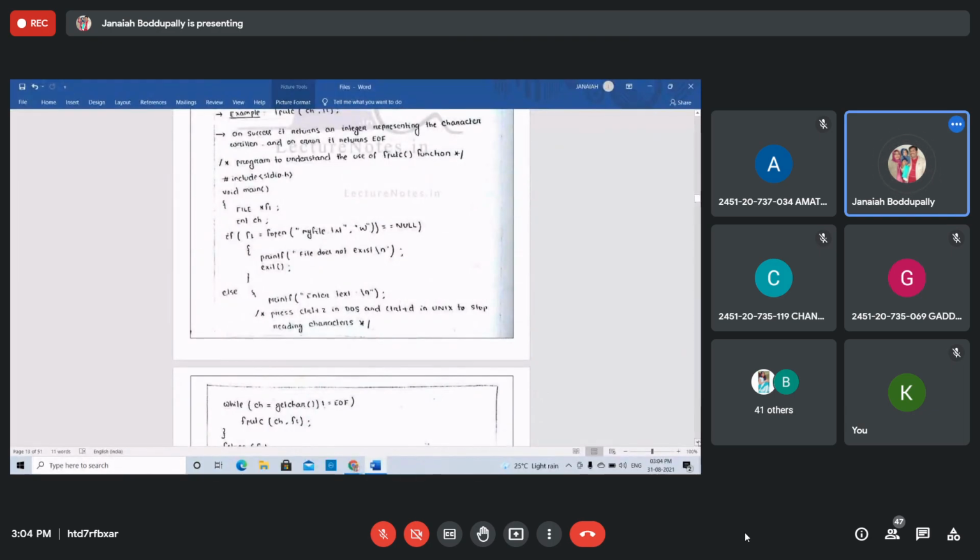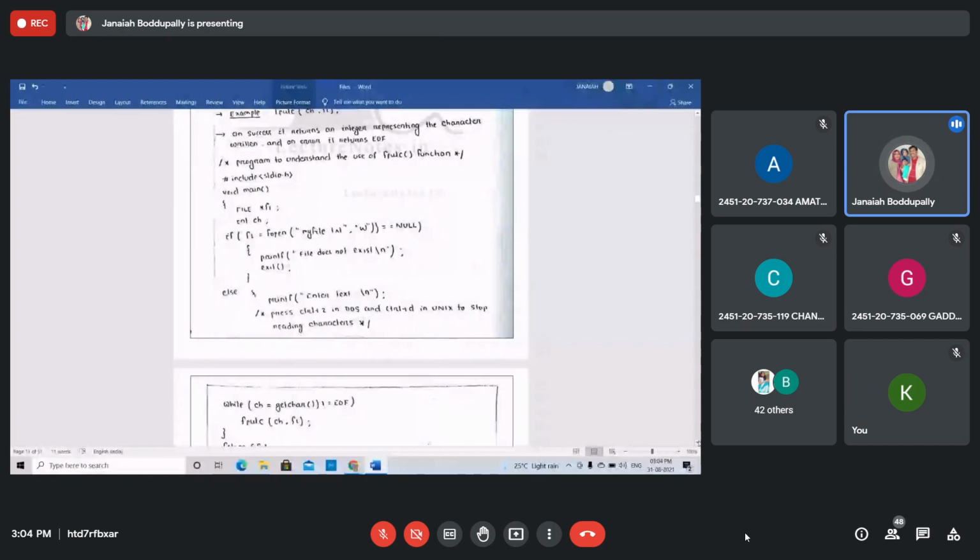Students, see the program to understand the use of the fputc function. FILE, in capital letters, *f1: you are declaring the file pointer. Then int ch, one more character variable. I'm declaring the file pointer f1.